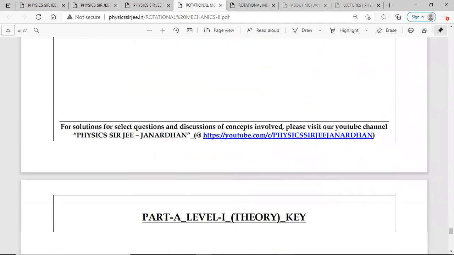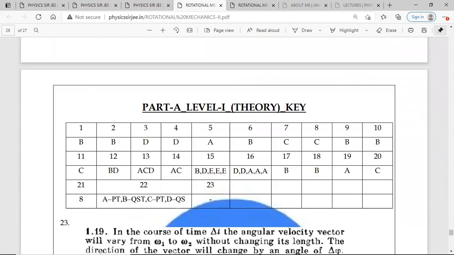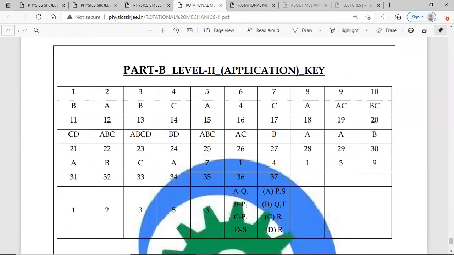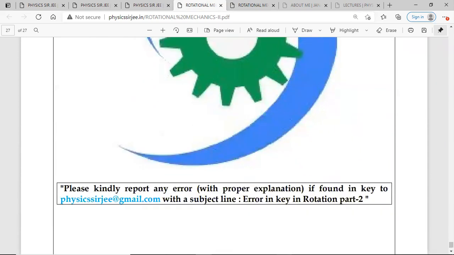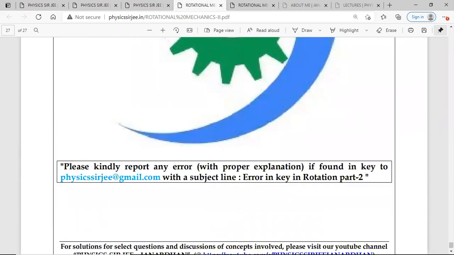Okay, right. And so part one theory, again you'll have all the key, and then part two application. So this one is slightly lengthier part, so that's why more number of problems are there. And as you could see, I've tried my best to proofread and do everything to reduce the errors. So if there is any error either in the typing part or some missing information, or even the keys not properly printed, if you feel, then you can contact me at this particular mail ID, and please do mention in the subject line this particular part, right?